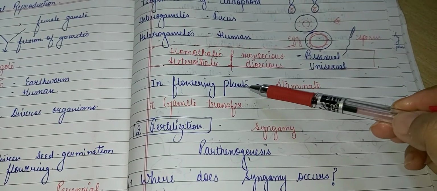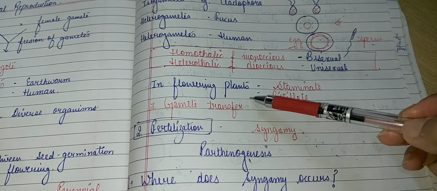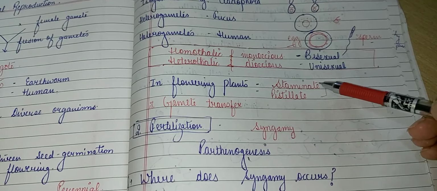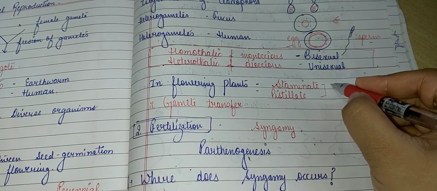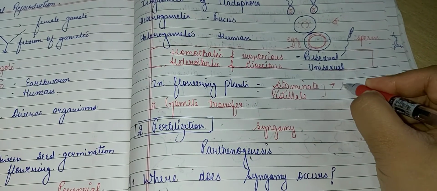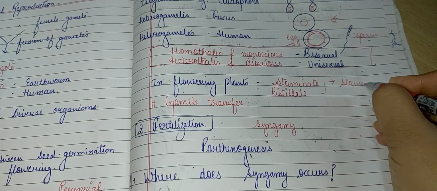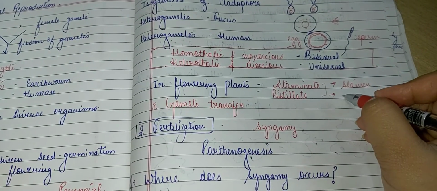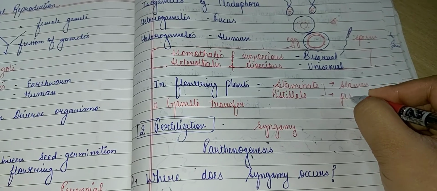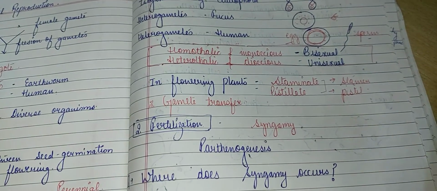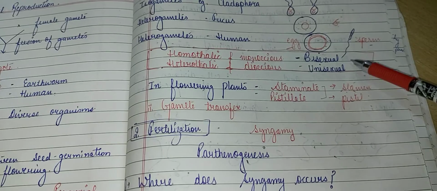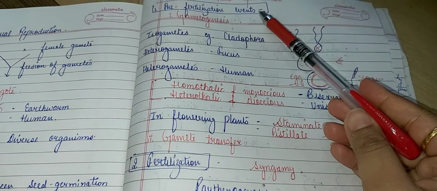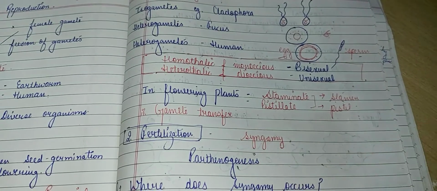Now, if we talk about angiosperms or the flowering plants, again there are two different terms: staminate and pistillate. Staminate is used to indicate flowers which possess stamens, and pistillate are those flowers which possess the pistil or carpel. Clear?